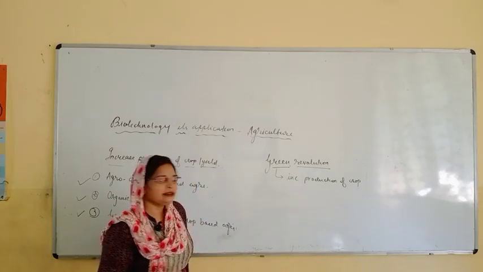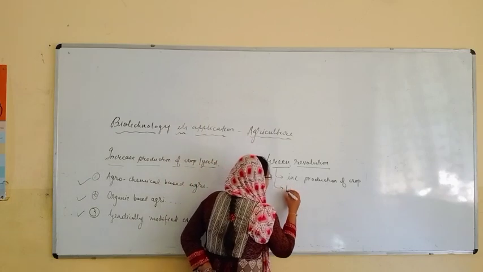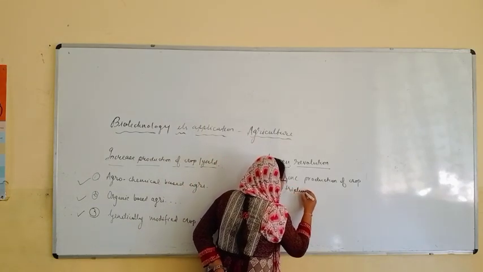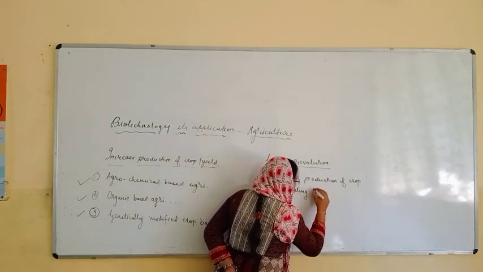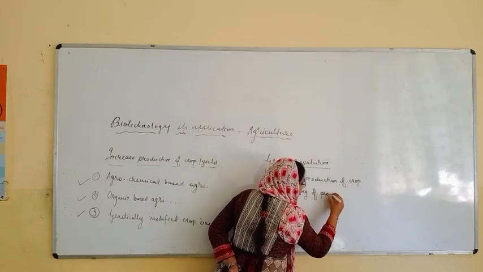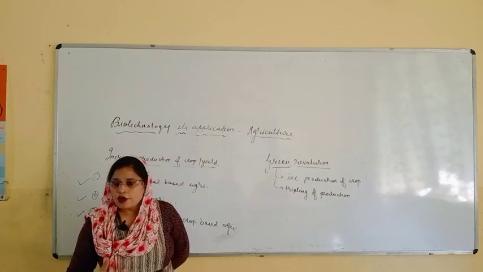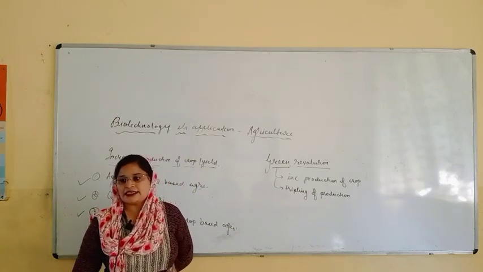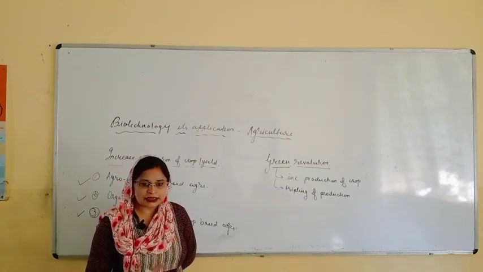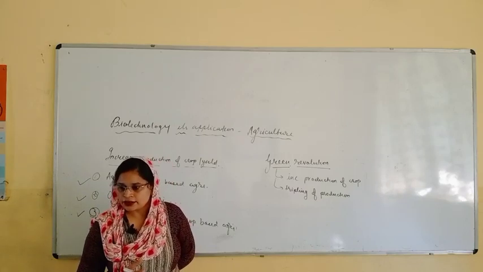So what happened? To triple the production, what the farmers have done? Farmers have used pesticides, means they have used chemicals, they have used fertilizers, right?